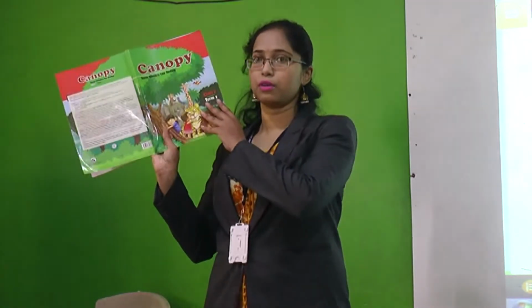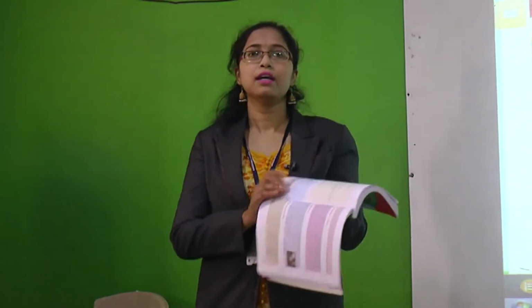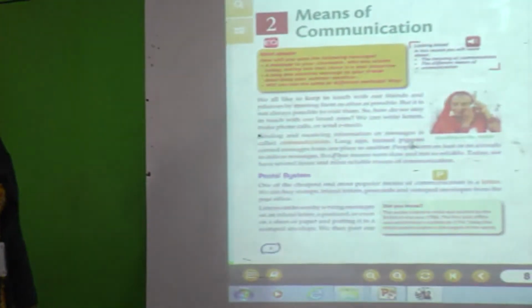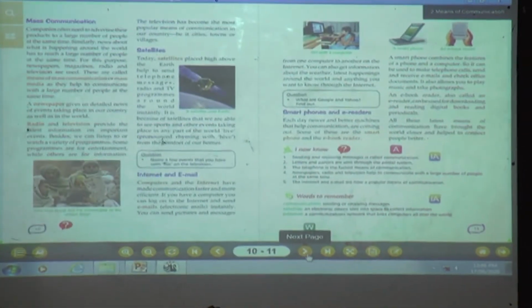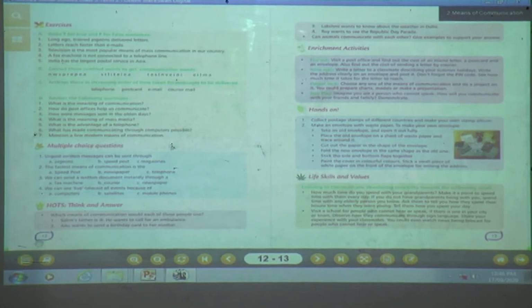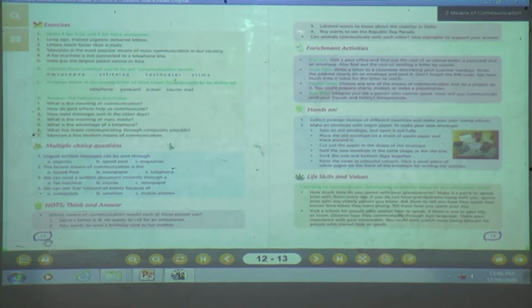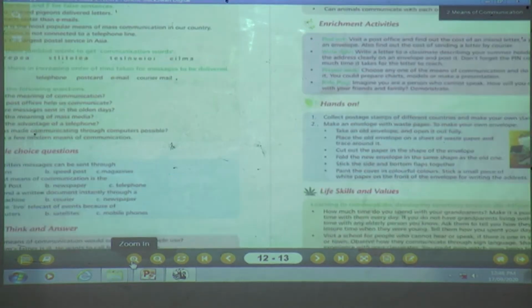Before solving the textbook exercise, you have to open your Canopy textbook, Term 2, and open page number 12. While solving the textbook, you need a pencil and an eraser. You have to write with a pencil. Okay children, are you ready? Come on, take out your textbook. Let's start solving the exercise. Which exercise are we going to solve? Lesson number 2, page number 12. Which page number are you going to take out? Page number 12.